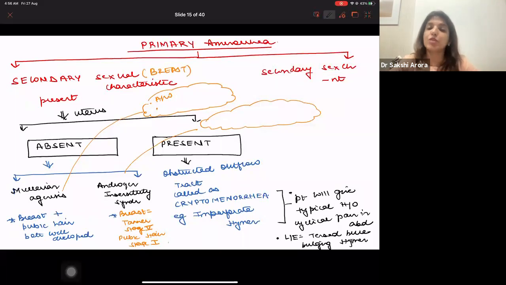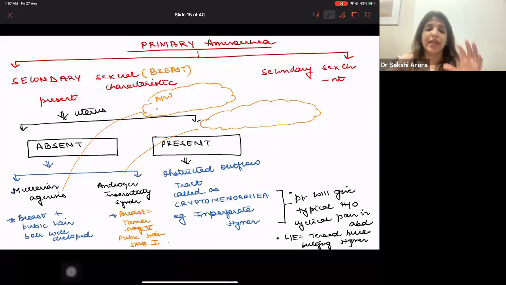Now, if breast is present, the second thing which you have to see is uterus is present or absent. If breast is also present and uterus is also present, then it means there is an obstruction in the outflow tract. The female is menstruating normally, but her menstrual blood is unable to come out. Why? Because of obstruction in the passage, and that is what is called cryptomenorrhea. And an example of cryptomenorrhea is imperforate hymen.